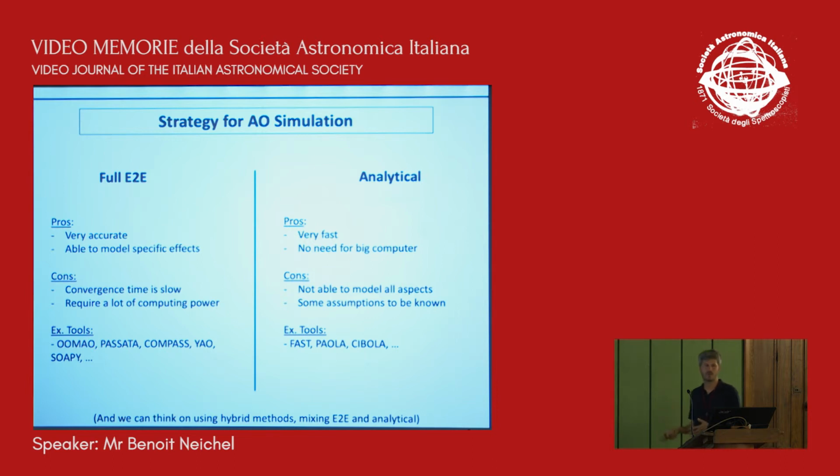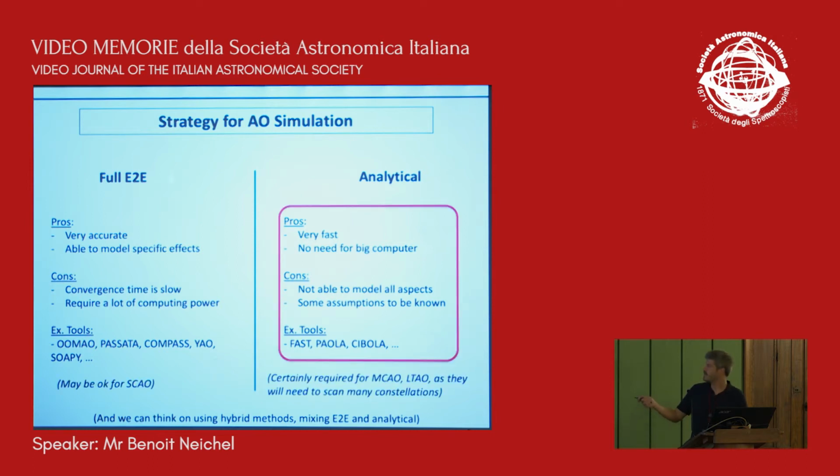And here we are talking about some tools that may be used by the users, the astronomers, and they don't want to wait for 24 hours before knowing which star they have to use. So maybe analytical methods will be more appropriate for that. They are obviously fast. However, there are some assumptions made so that they are fast. They won't model everything, but maybe they are more adapted for it. And obviously, we can think of hybrid methods.